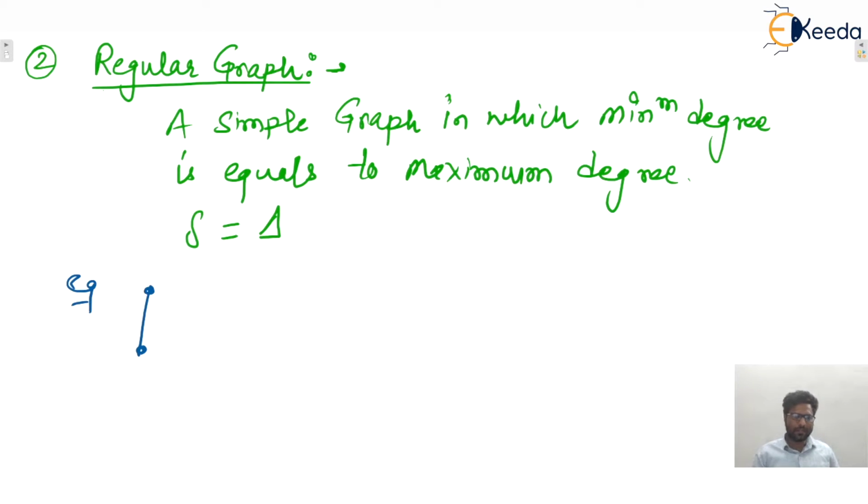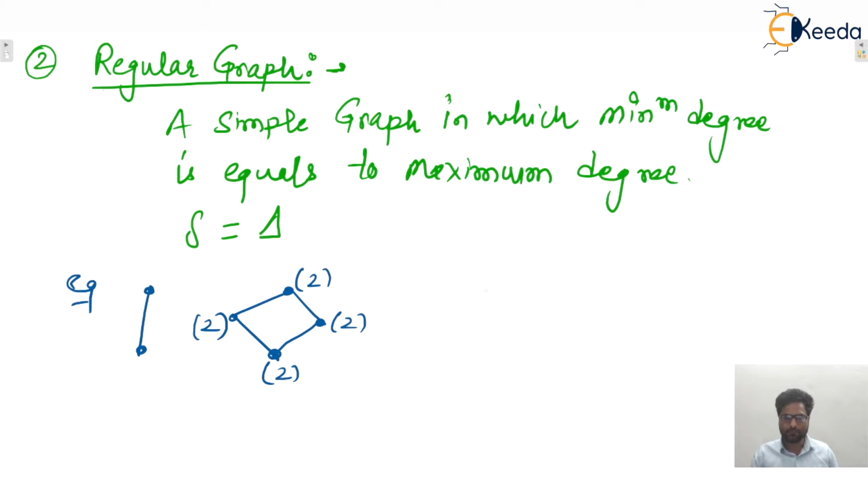That's why it is a regular graph. Next, let's say this one. This is also regular, because the minimum degree is 2 and the maximum degree is also 2.